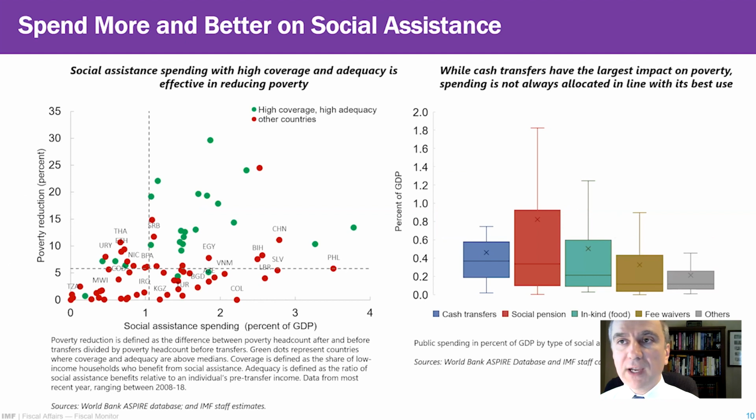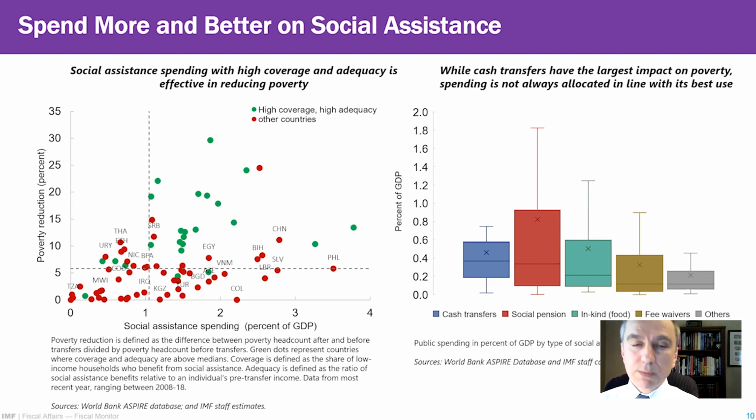And two features define a good social safety net: high coverage of the population in the bottom quintile of the distribution, and high adequacy. And as the left-hand side figure shows, high spending on social assistance is not always associated with better outcomes in terms of poverty reduction. And you see social assistance spending on the horizontal axis and the poverty reduction on the vertical axis. However, countries which are denoted here by green dots that have high coverage and high adequacy are actually the most effective in reducing poverty.